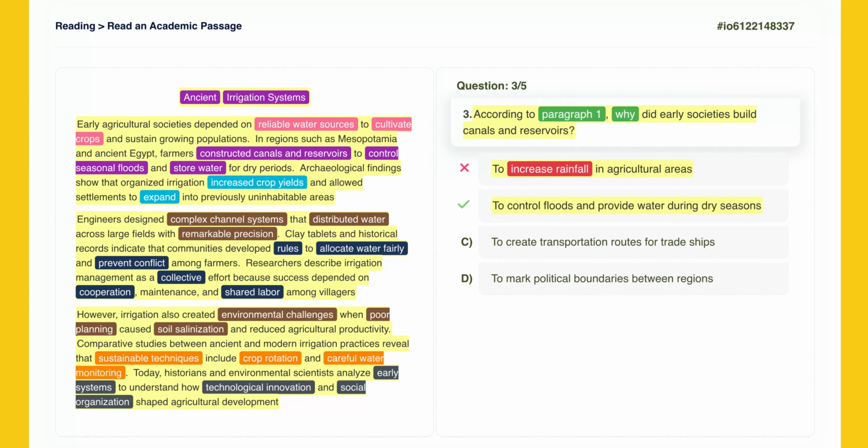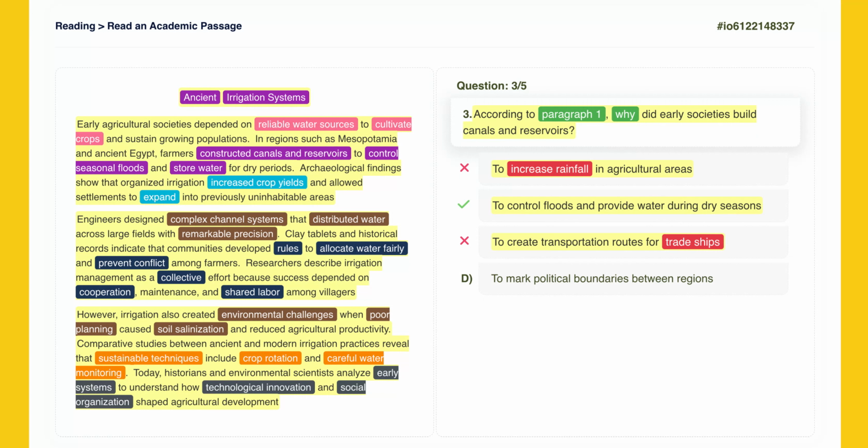Correct. Now, let's take a closer look at option C, to create transportation routes for trade ships. While canals can be used for transport, the passage does not mention trade ships or transportation as a reason for building them in this specific context. The focus is entirely on agriculture and water storage.